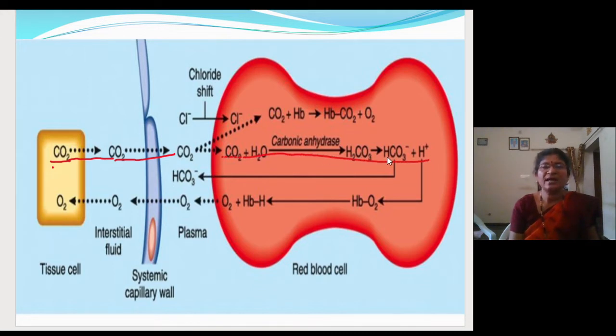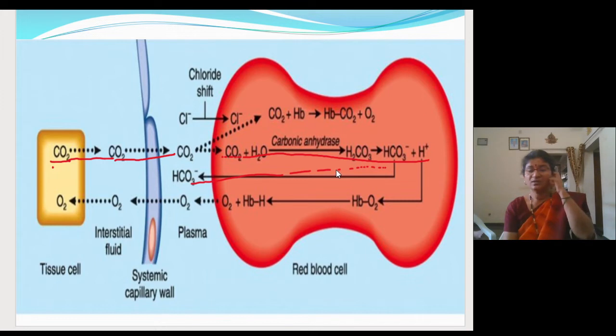So what will happen? This bicarbonate ion will come out of the RBC into the interstitial fluid, then outside in the alveolar level. Here we are reading the tissue level. The blood will bring oxygen to the tissues. So here what will happen? The oxygen which is in the form of oxyhemoglobin. That is not shown here. Well, here it is shown the transportation of oxygen and carbon dioxide at the tissue level. So here the oxyhemoglobin is there.